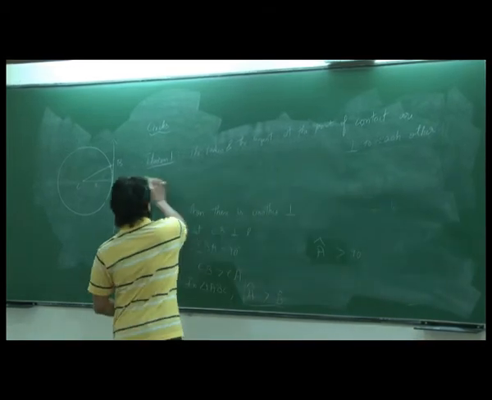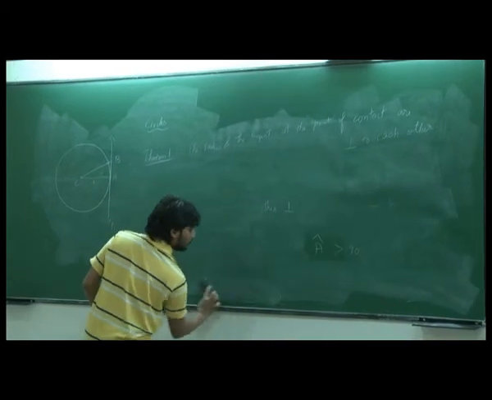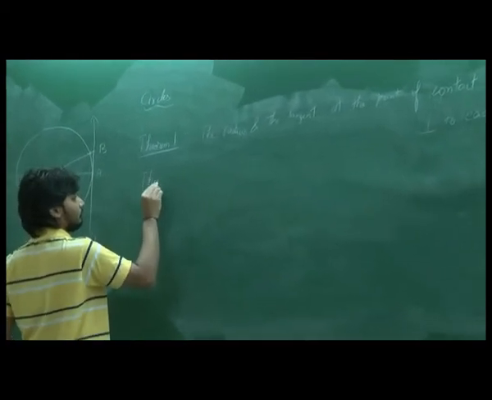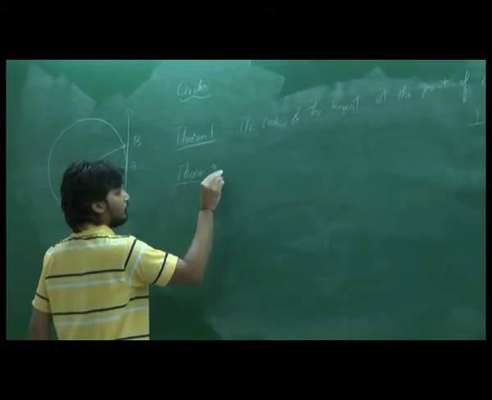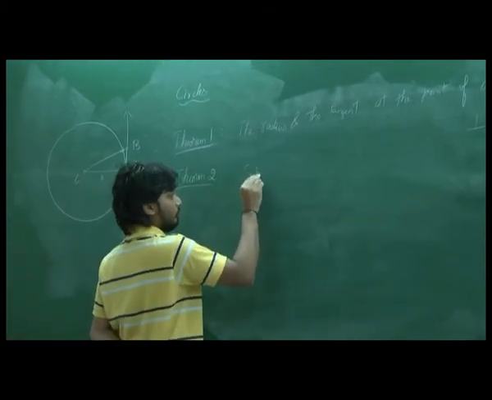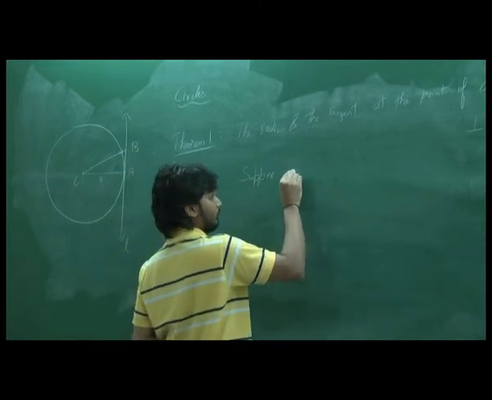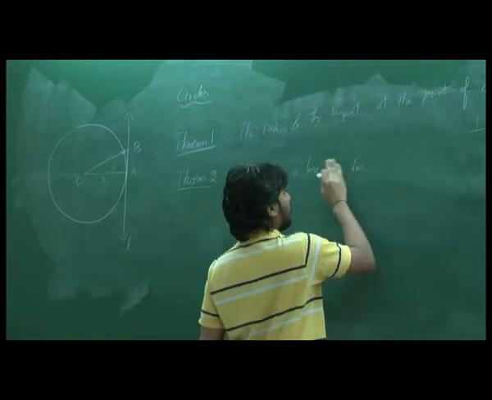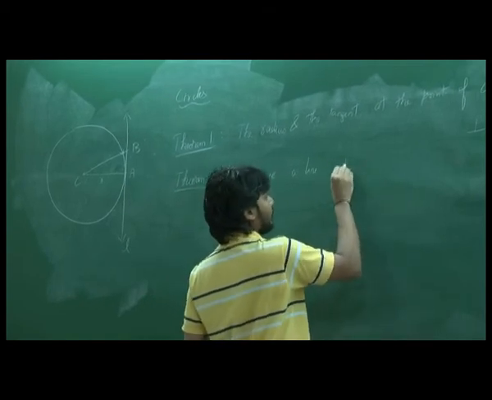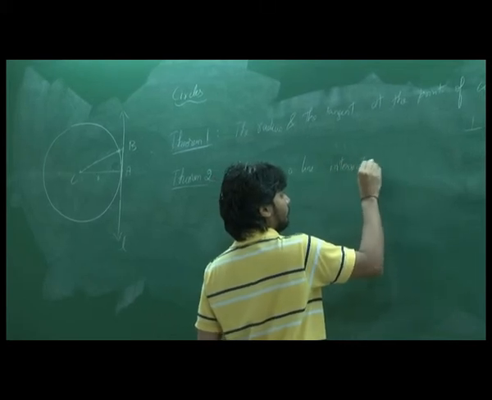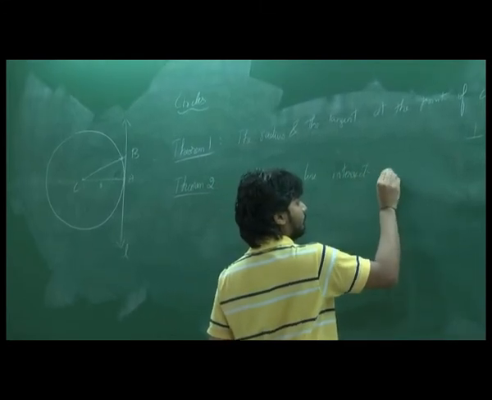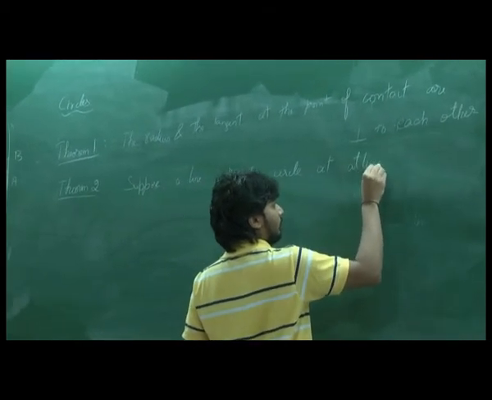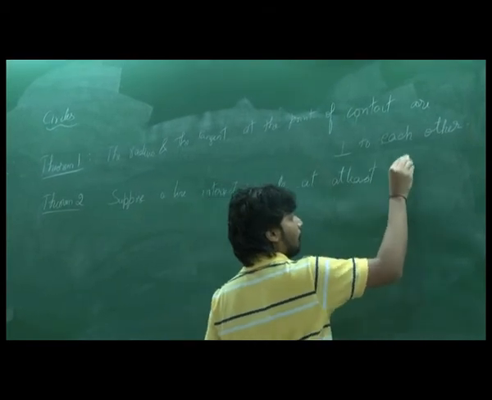Okay, so now let's prove another theorem. Theorem 2. Suppose a line intersects a circle at at least one point.